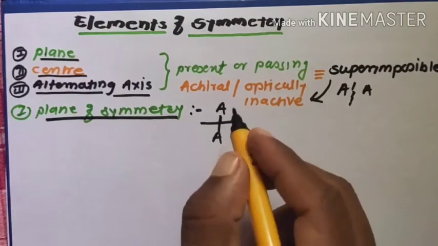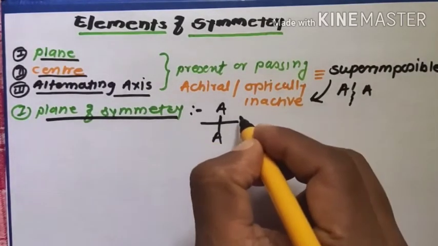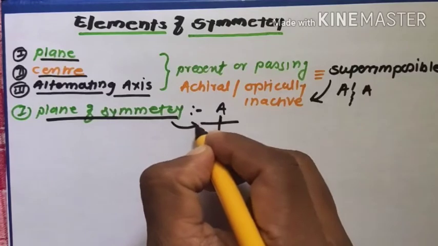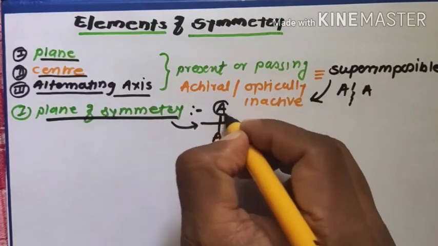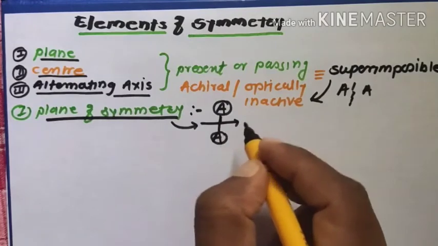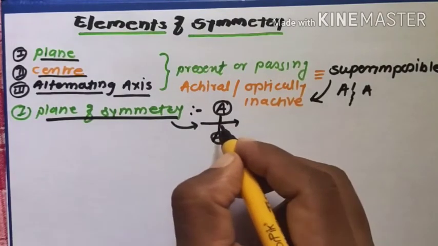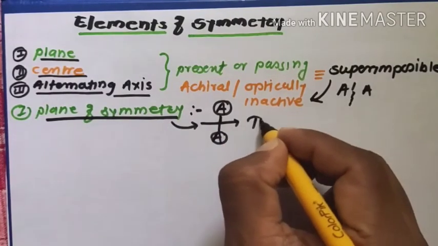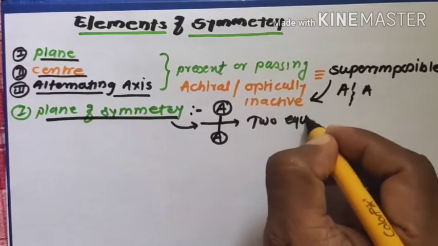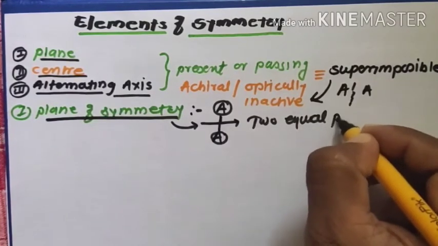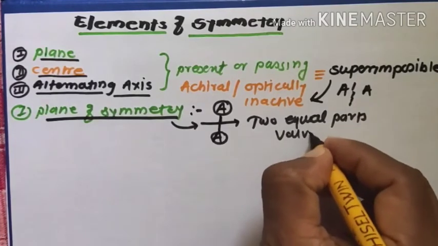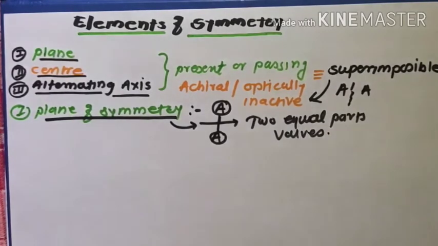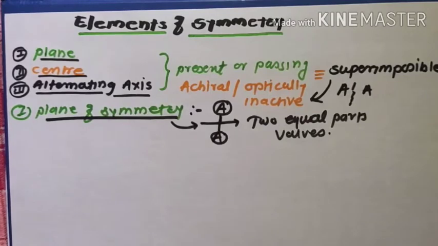The imaginary plane passes through the atoms or groups of the molecule and bisects it into two equal halves.